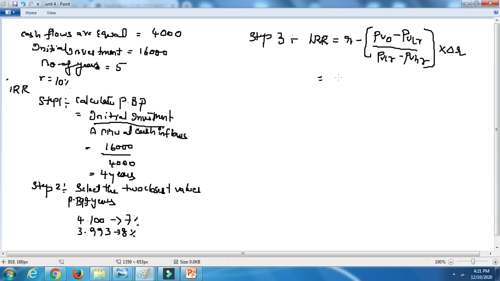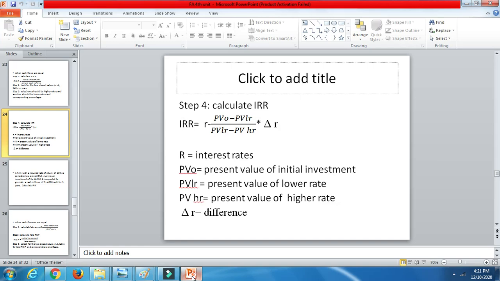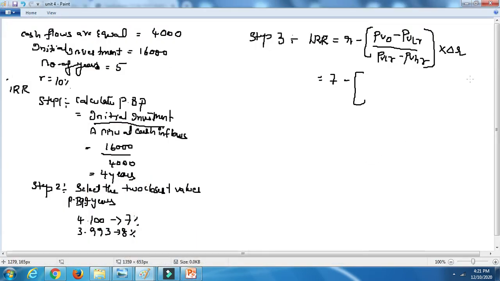Okay, so if you take 7 over here, let's say, you need to calculate 2 times. One is with 8 and the one is with 7. So PVO is nothing but the initial investment. If you see this formula what I have given, PVO is nothing but the present value of initial investment. So here, let me write down over here what is PVO and all. PVO is nothing but he has given you 16,000.